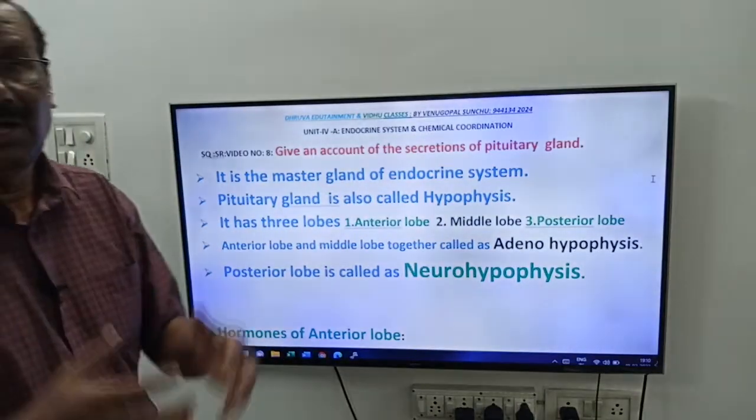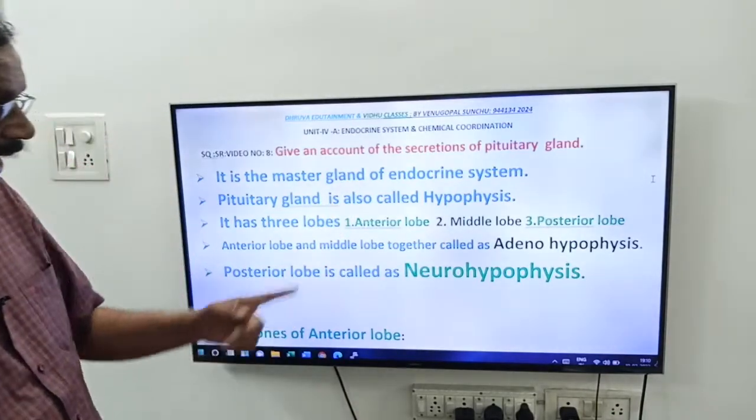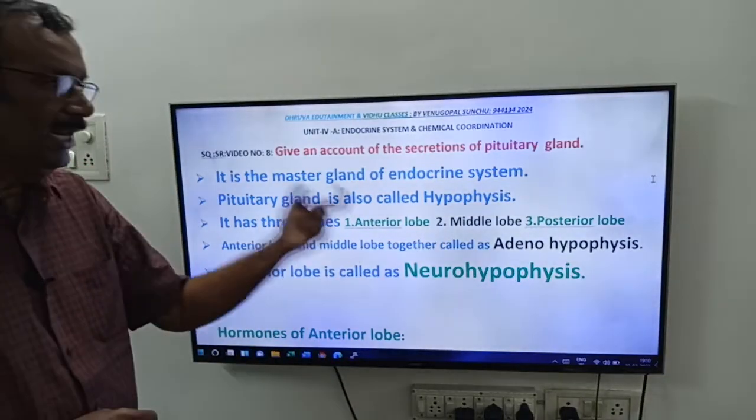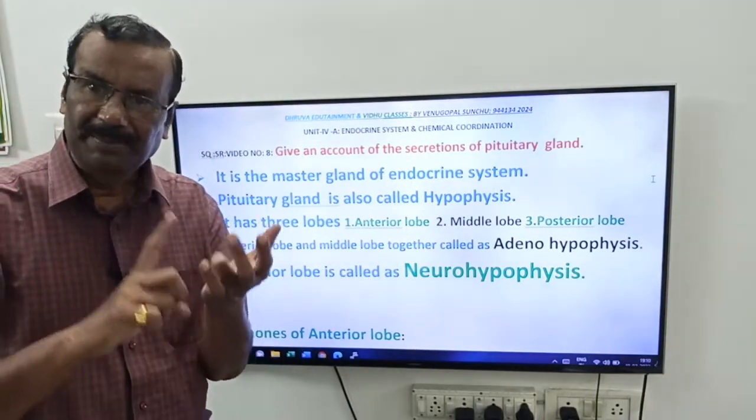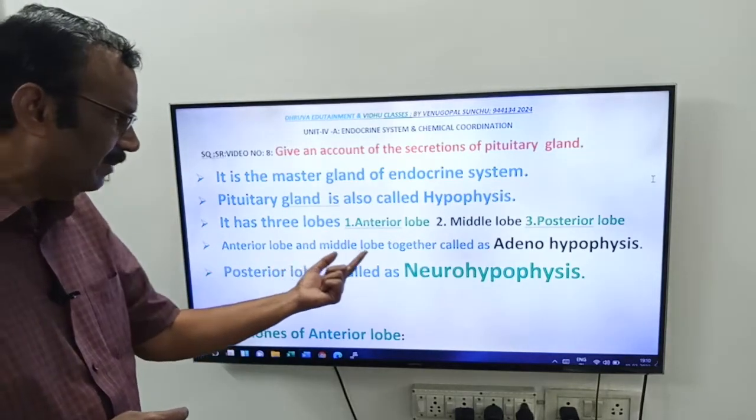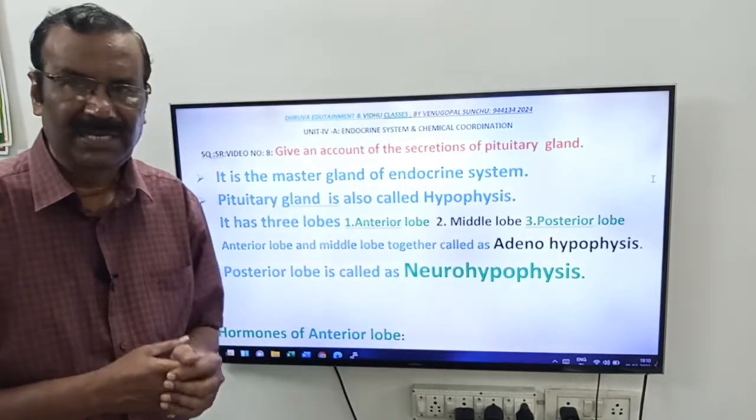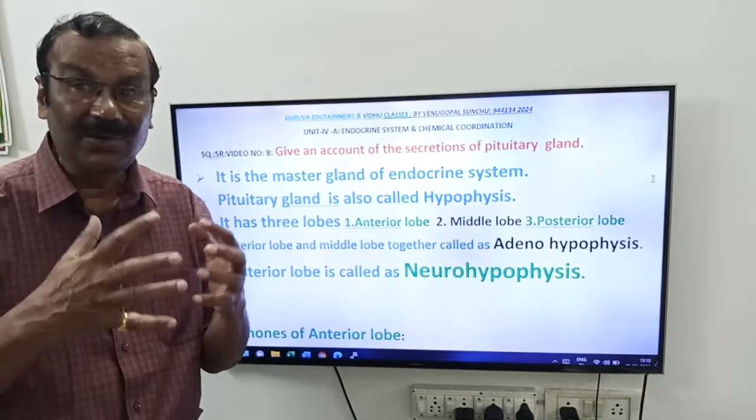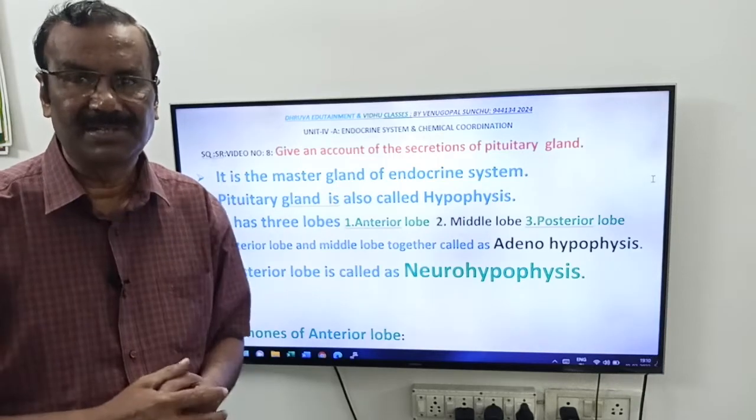Next, friends, how many lobes does it have? It has 3 lobes. What are they? Anterior lobe, middle lobe and posterior lobe. See, friends, anterior lobe and middle lobe together are called adenohypophysis. Adeno means what, friends? It is glandular. It is made up of glandular epithelial cells.